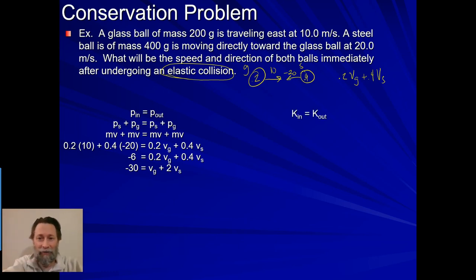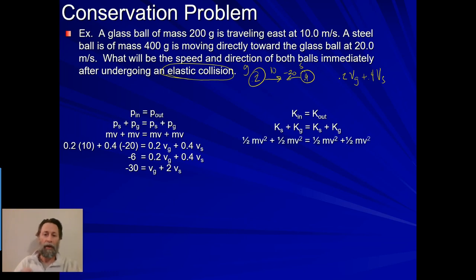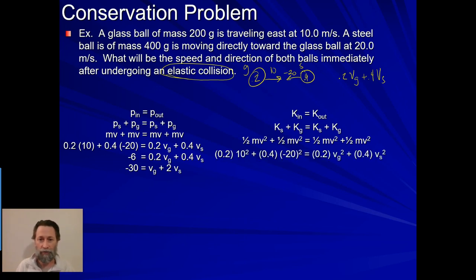So I have a kinetic energy in equals a kinetic energy out, right? EIO, energy in, energy out. And we can say kinetic of the steel plus kinetic of the glass equals kinetic of the steel plus kinetic of the glass. And 1/2 mv squared plus 1/2 mv squared equals 1/2 mv squared plus 1/2 mv squared. And then we can plug in values. And you'll notice too, I could get rid of each of these half values because they're all the same. Now, can I get rid of the m's? No, because they're not the same. One is 0.2, one is 0.4.